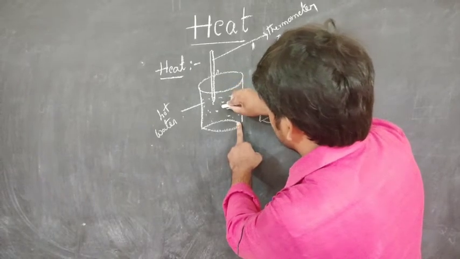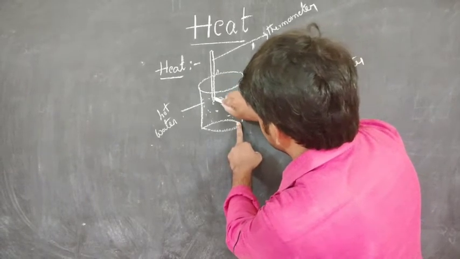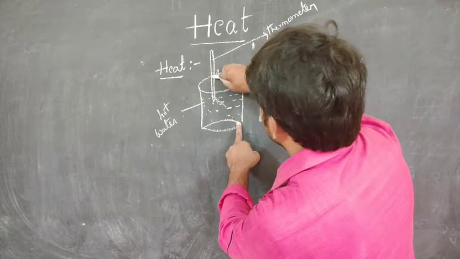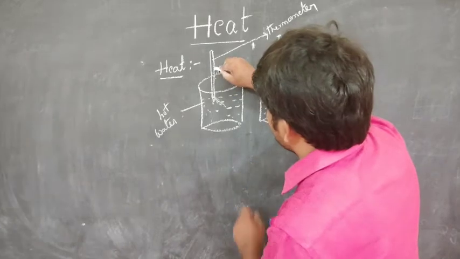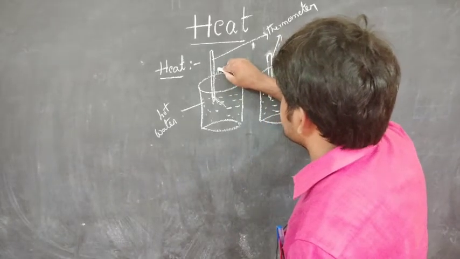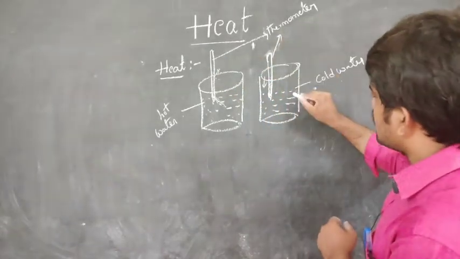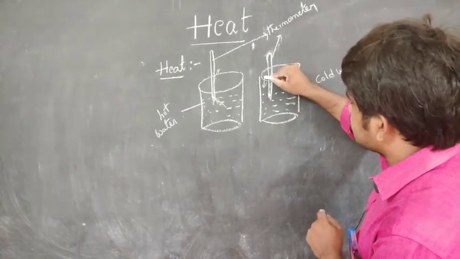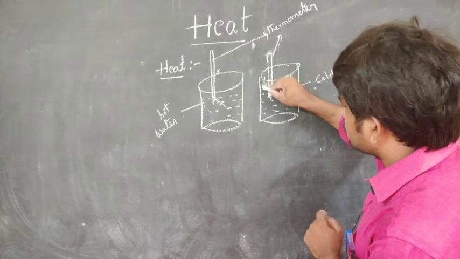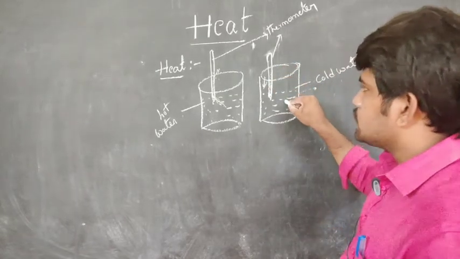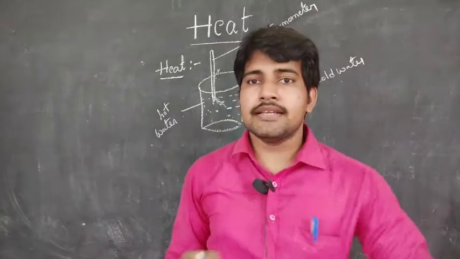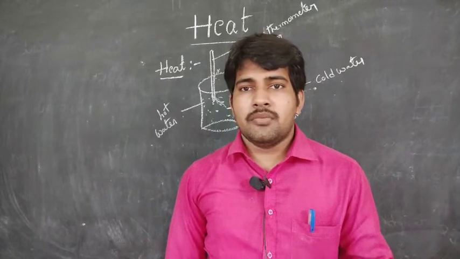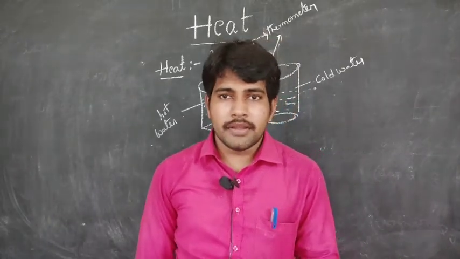So the heat energy flows from the hot body to the colder body, and that is why the mercury level increases. So finally we conclude that heat is a form of energy that flows from a body at higher temperature to a body at lower temperature.